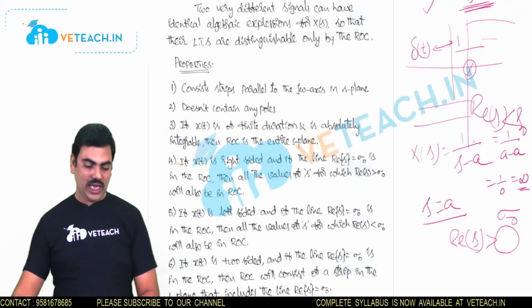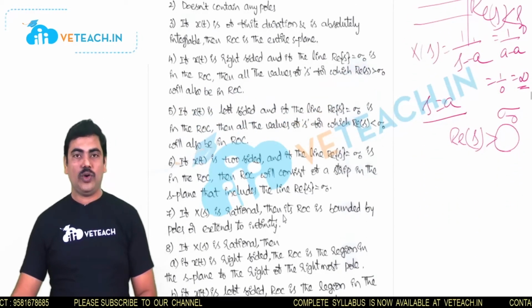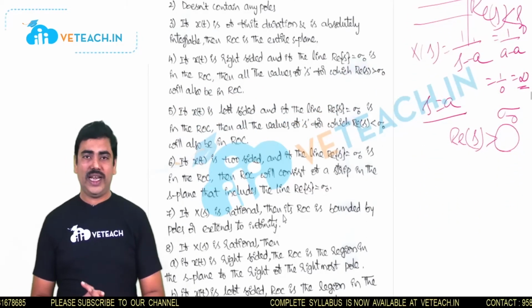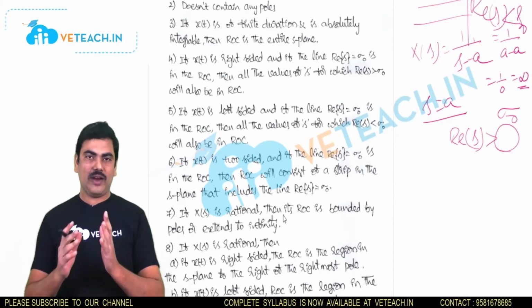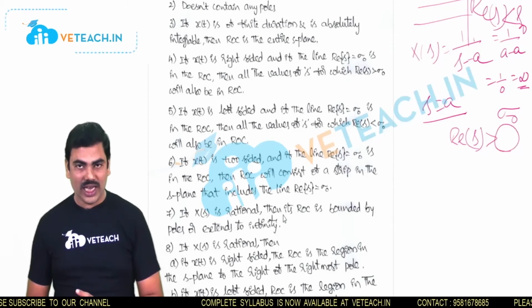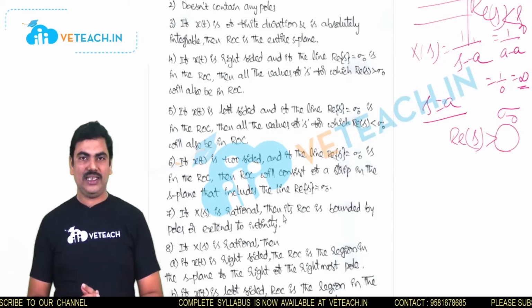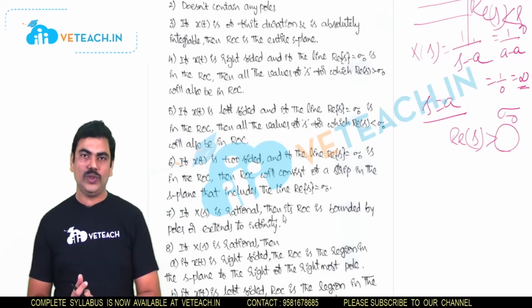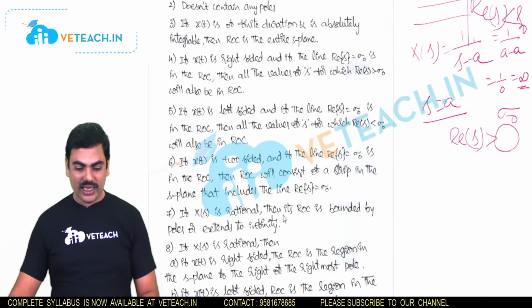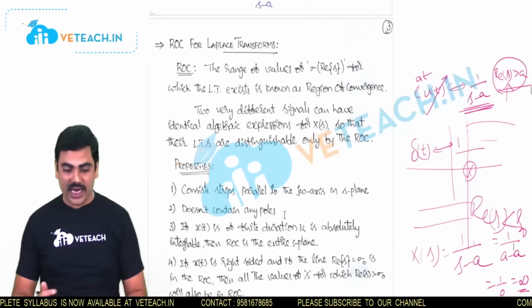And next come to the two-sided signal. So here x of t is a two-sided signal and the real part of s equal to sigma naught is in ROC. Then the ROC of the two-sided signal consists of strips that must include that real part of s equal to sigma naught. So here all these are explained with examples in the last session.